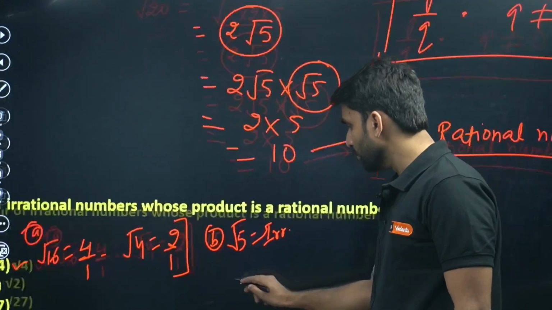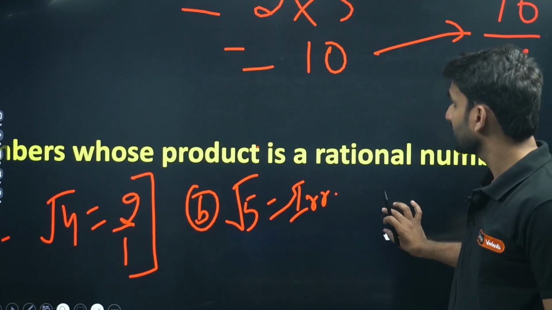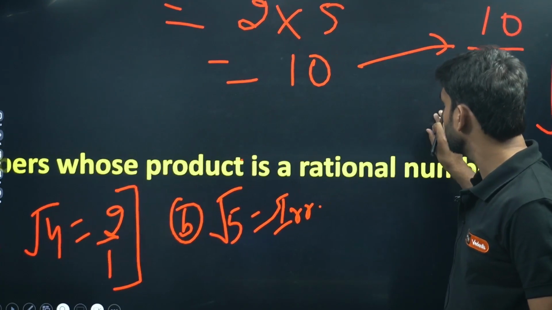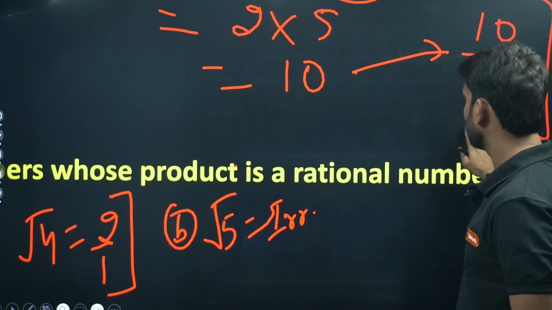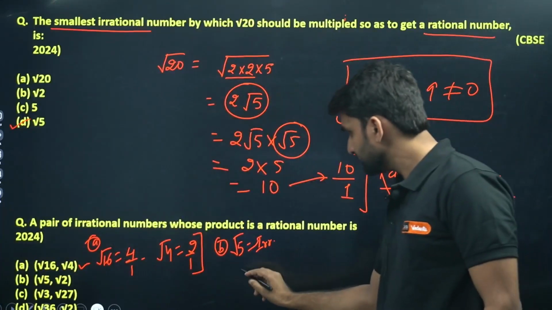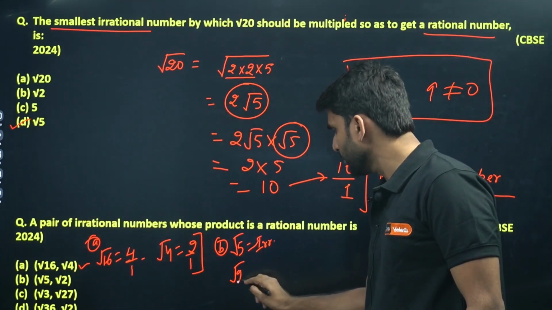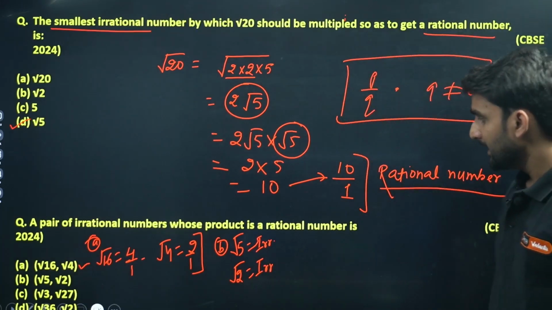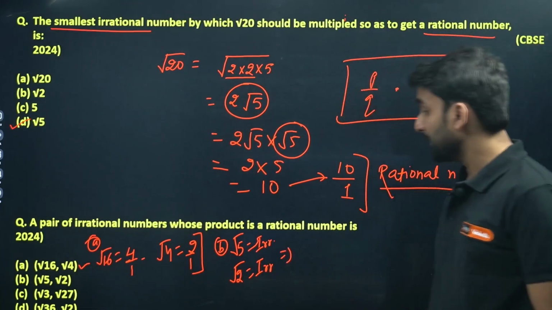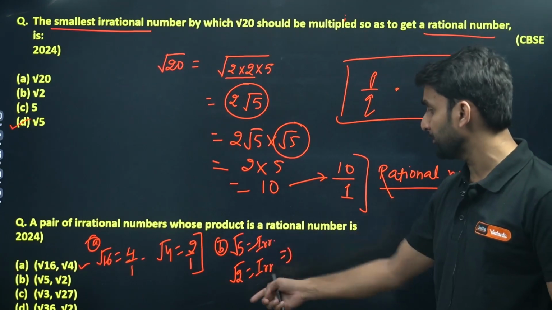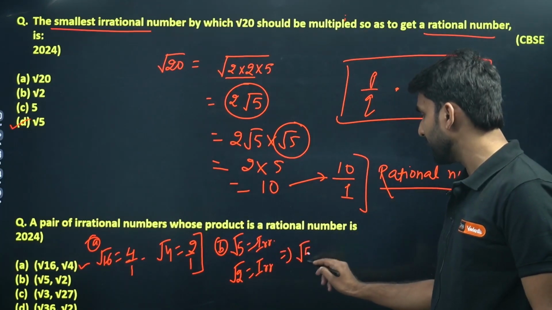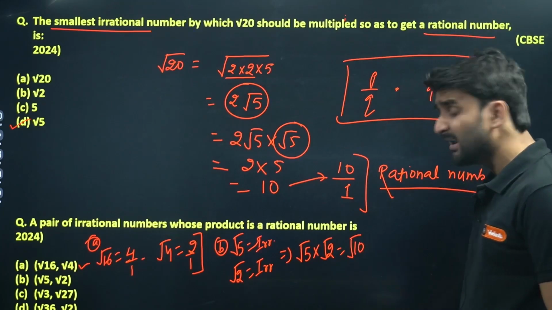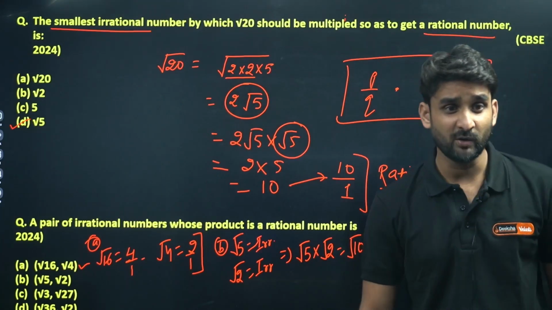And under root 2 is also an irrational number, right? If I do the product of these two, under root 5 and under root 2, what is the result? Under root 10, and 10 is not a perfect square.